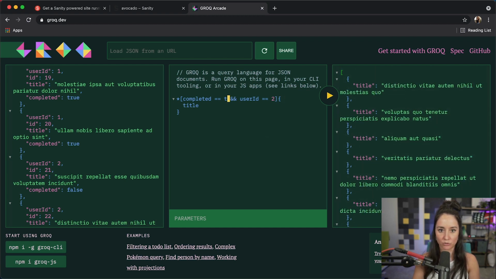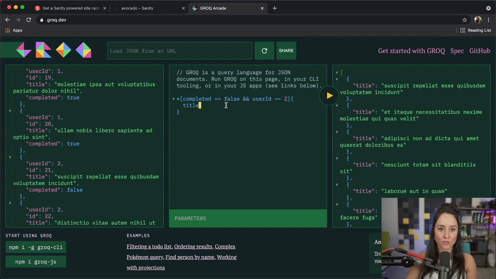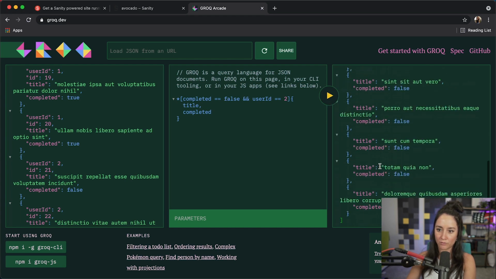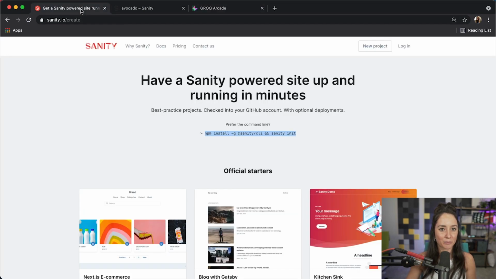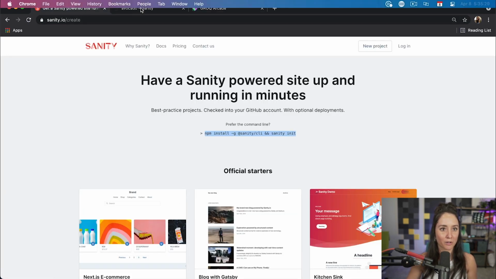Let me change it to false, and all the false ones will show up. And then you can do and show completed. There we go. So here is another awesome tool to play around with GROQ. Now let's go back. Oh, too far.